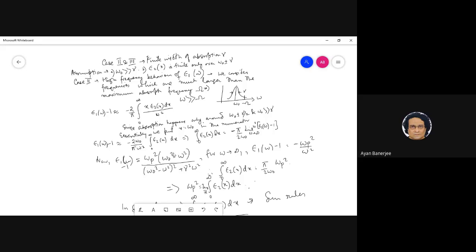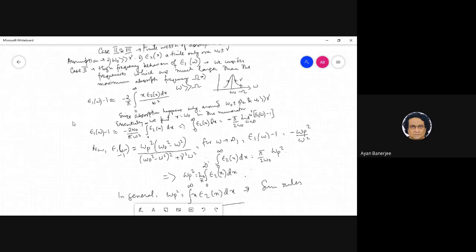See, you are basically saying, if I take that constant, why am I not considering the variation? These are the tacit assumptions. Not only that, there is another thing: your epsilon 2x is finite only for omega naught plus minus gamma. So I think this is more relevant when we are considering this part we wrote down here.